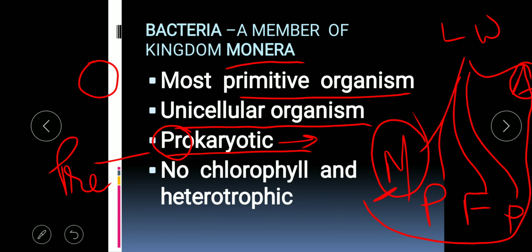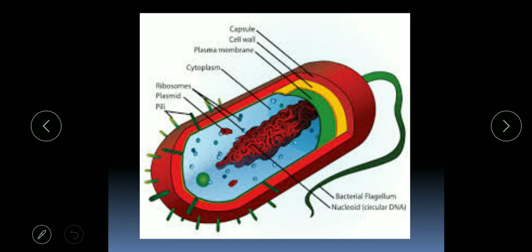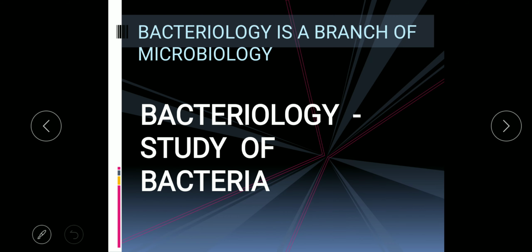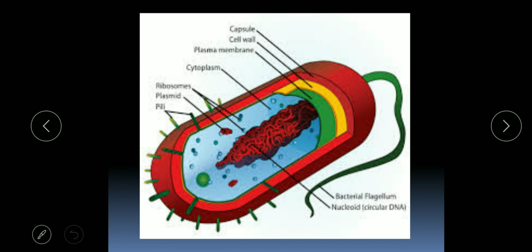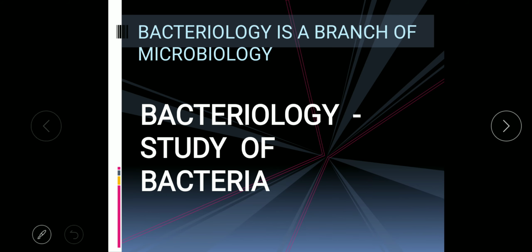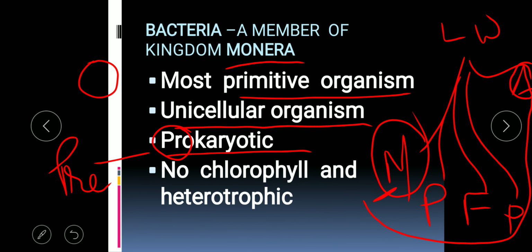So when the organisms possess a primitive type of nucleus, when the genetic material is not bounded inside a nuclear membrane, then it is known as what? Prokaryotic. So they don't have a well defined nucleus. Their genetic material is simply scattered in the cytoplasm. Such cells are known as prokaryotic cells.